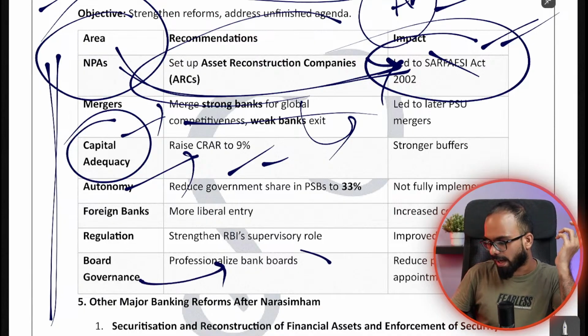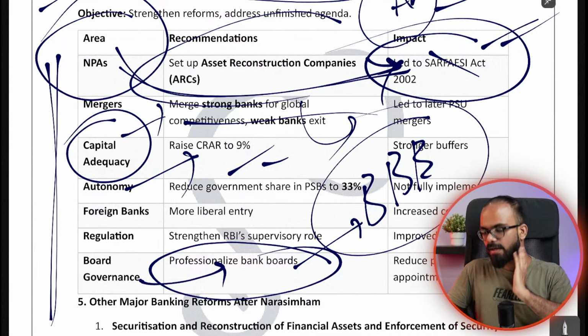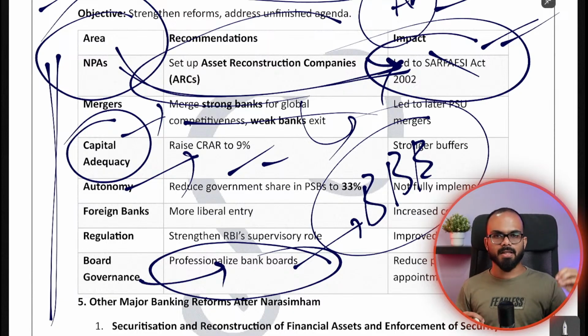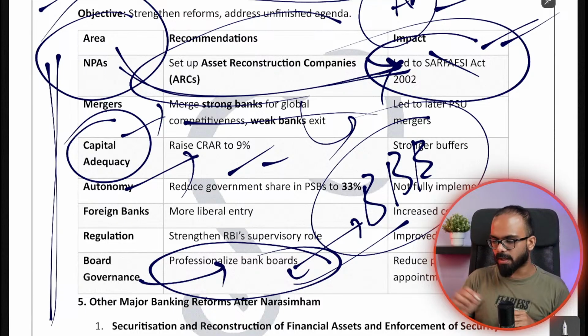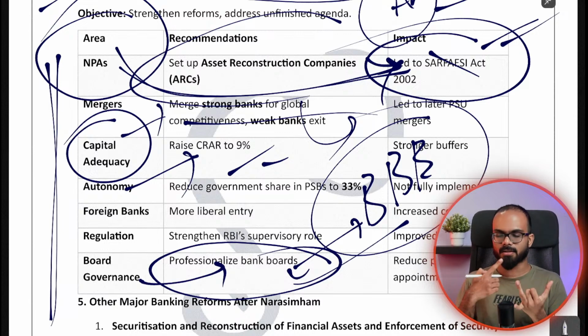Similarly, they wanted bank boards. Over a period of time, this went to the Banks Board Bureau, a body which will appoint the board members of various banks. All those appointments will be done by a bureau called the Banks Board Bureau. So in this manner, certain reforms were implemented. This is Narasimhan 1, Narasimhan 2. These are extremely important for your exam.